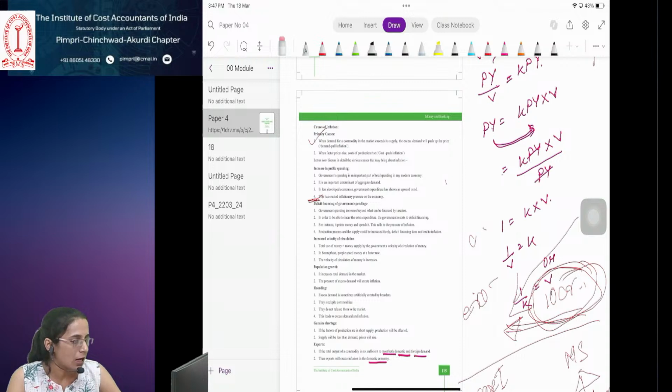Overdraft facility is allowed only to current account holders and not to savings bank account holders. So what is this? They are allowed to withdraw more money than the balance that they have in their account. That is known as overdraft. See, suppose their balance was 10,000 in a current account and the person opts for the overdraft facility.